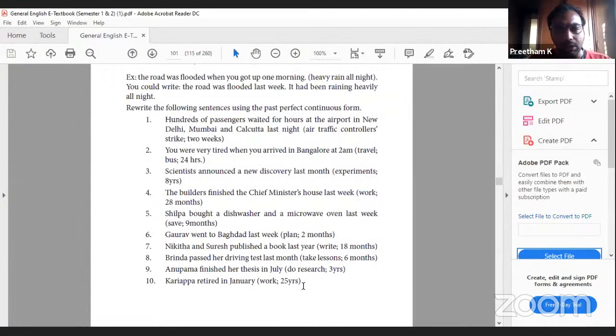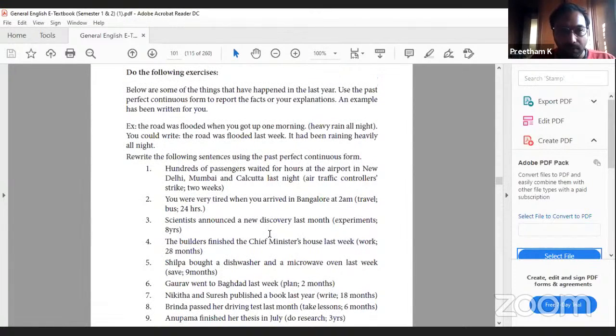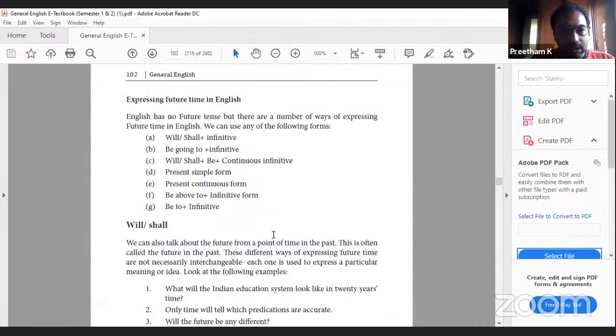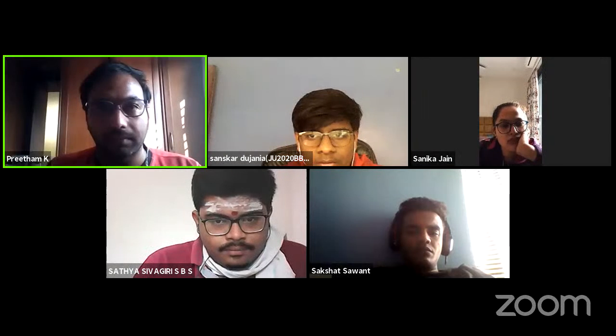See, it appears to be a bit complicated since it is in theoretical form. In the videos related to verbs and tenses of my other video, which is already uploaded, if you watch, everything will be clear cut. After watching that video, you watch this video and try to solve these exercises. So this one related to future tense, I will do it in the next class. So now till here, it's all about forms of present tense and forms of past tense. Before reading it, going through it, and before solving these exercises, I want you people to watch my previous video on verbs and tenses. Only then you will have better clarity. Got it?